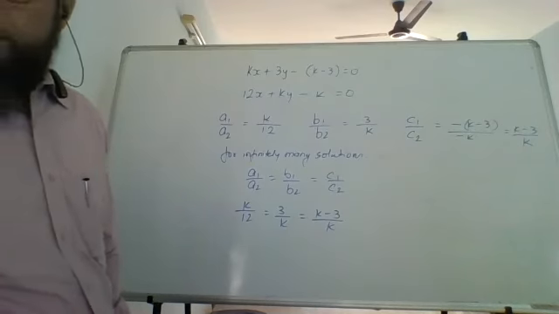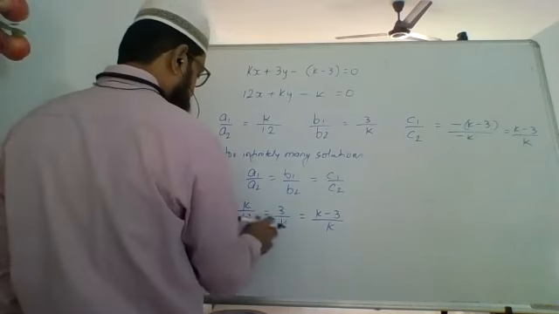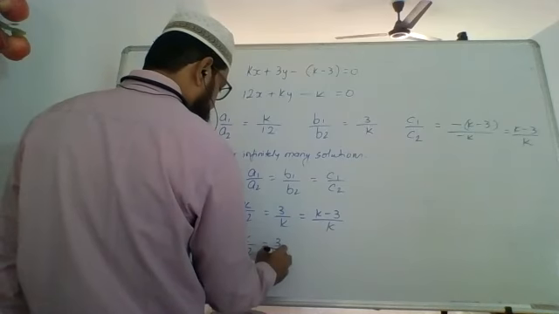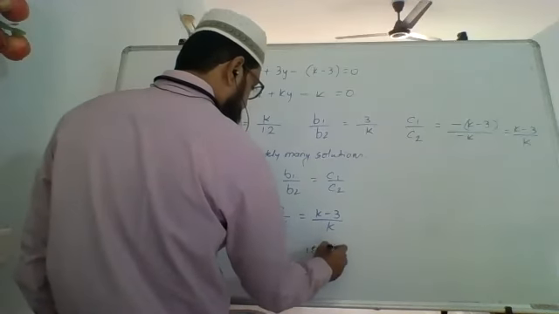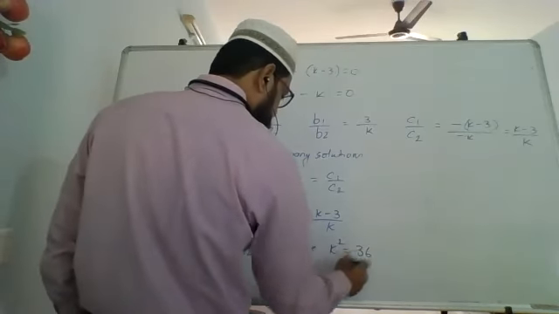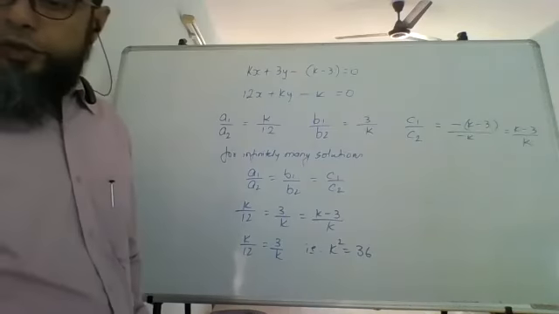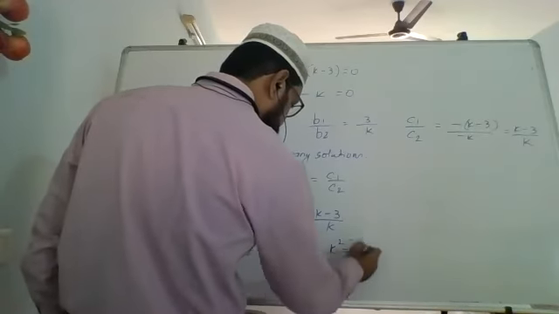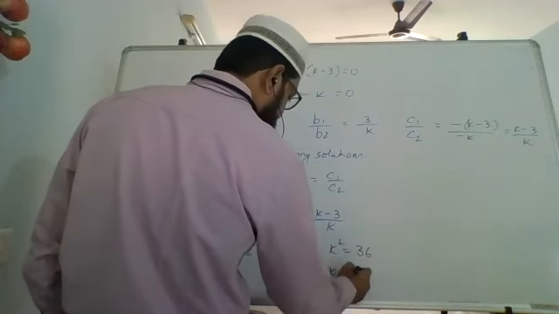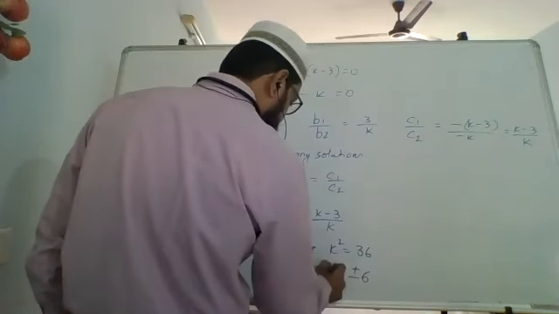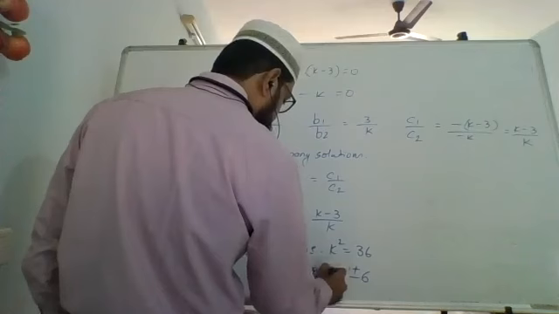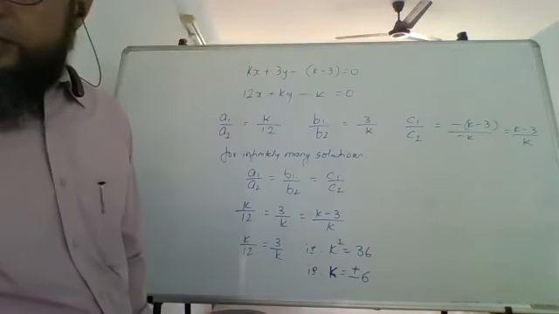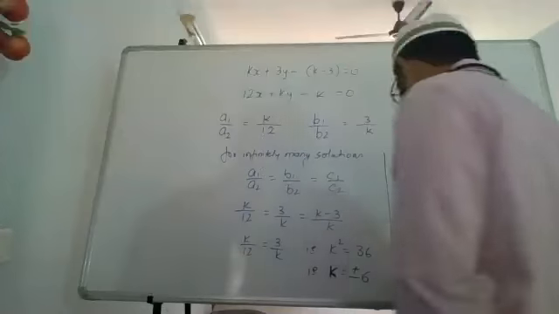So what do we get? Take these 2. So you'll get k upon 12 equals to 3 upon k, that is k square equals to 36. K equals to square root of 36 is 6, but we'll take it as plus or minus. Whenever we take square root, we take it as plus or minus. So k equals to plus or minus 6. But is that what it is?